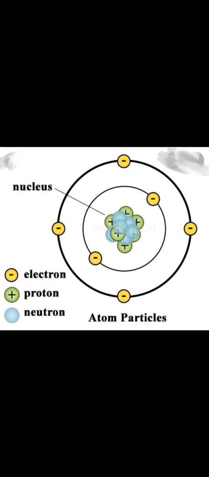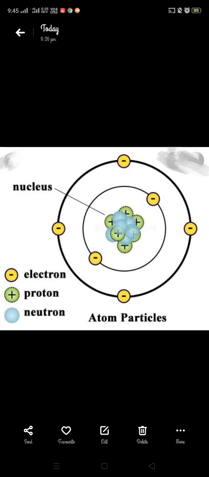So the atom is the smallest unit of an element. And what is an element? I have told you that it is a substance which cannot be split up into two or more simpler substances by applying heat, light, or electrical energy. Examples I have told you: iron, oxygen, sulfur, magnesium, etc.